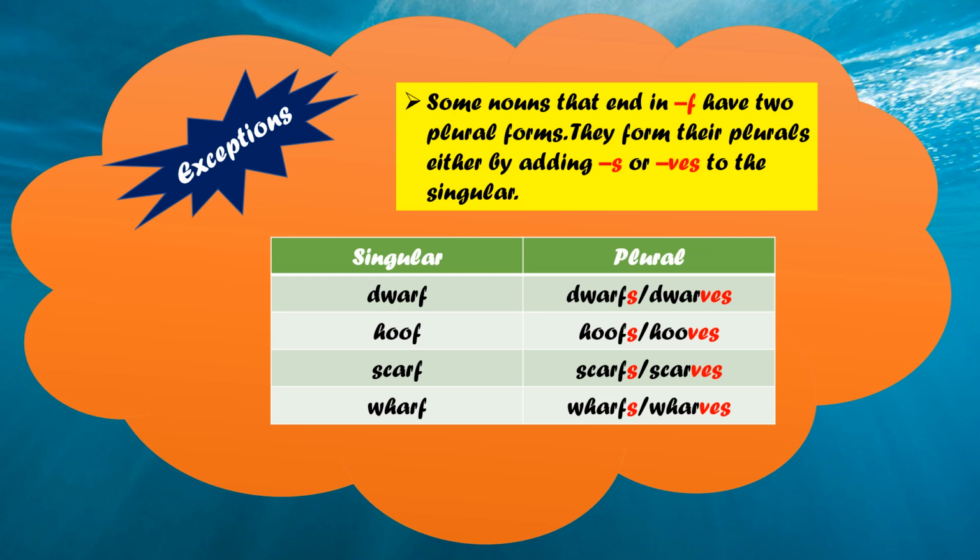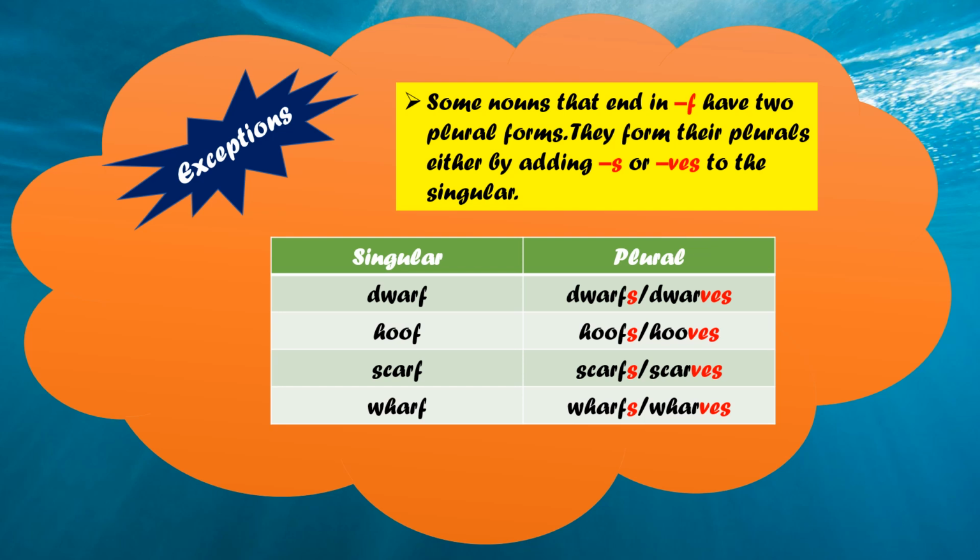See, some nouns that end in F have two plural forms. Otherwise, all other nouns have one plural form, no? Yes, but that's why they are called exceptions, because they have two plural forms. So they form their plurals either by adding S or by adding VES to the singular.